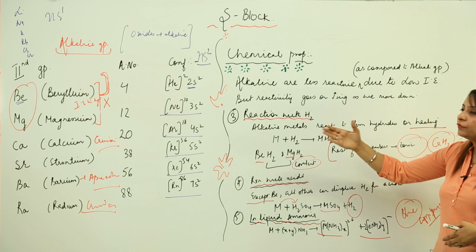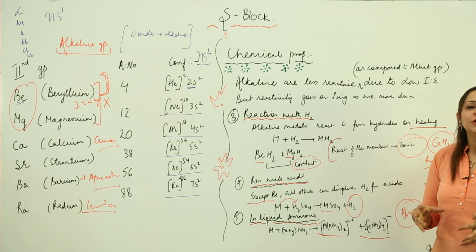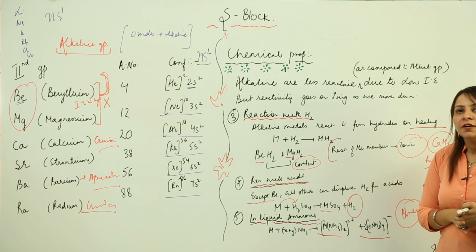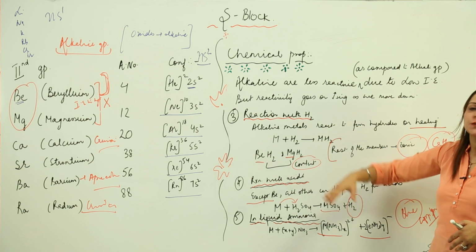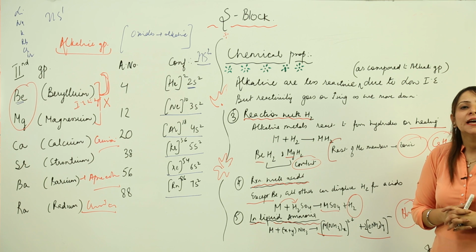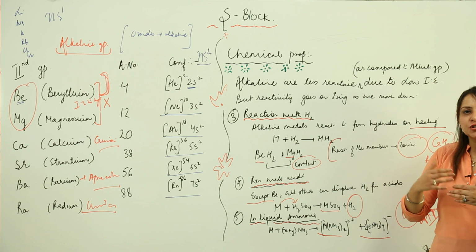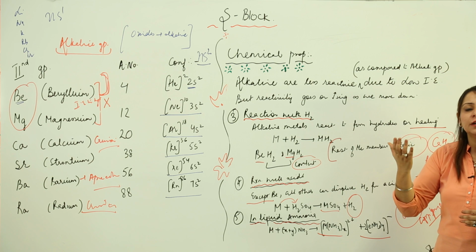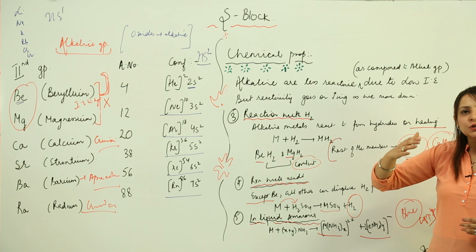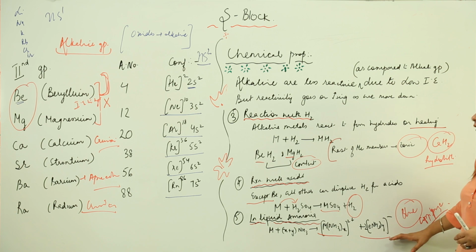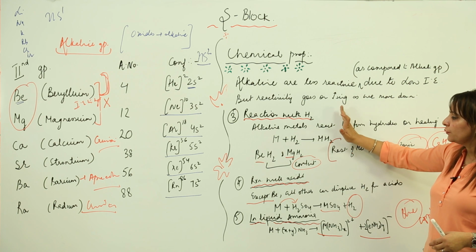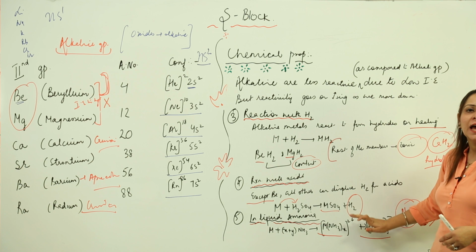And you know that as we move down the group, the tendency to form ammoniated ions decreases. It is best formed with the metals that are smaller in size, which occupy the first three or four positions in the group. It is favored by those. So this is the reaction with hydrogen, acids and liquid ammonia.